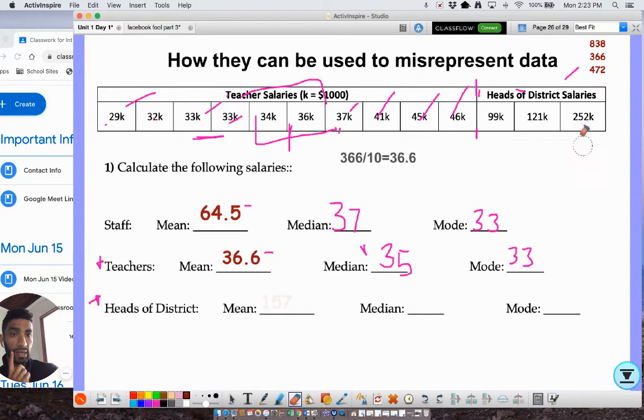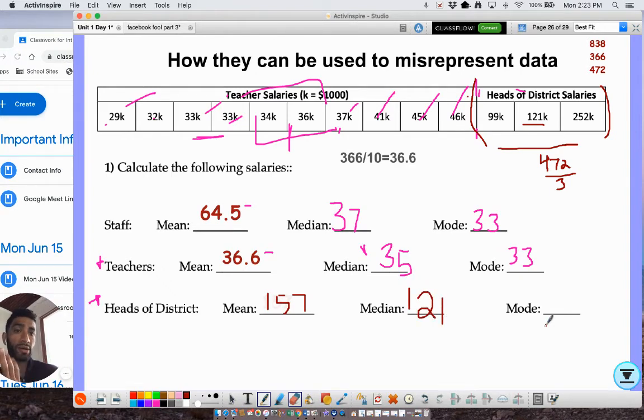Now, instead of looking at just the teachers, let's look at just the district. So we're just going to look at these guys. If you add all these up, you get 472. Divided by 3 gives you 157. So you can see they make almost 5 times as much money as us lowly teachers. Okay, the median's easy. It's just going to be the middle number, 121,000. And here I would say there's no mode.